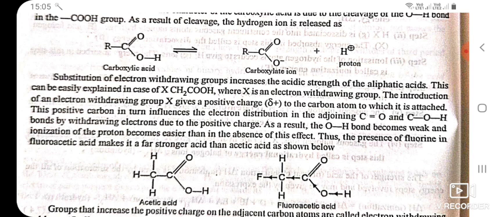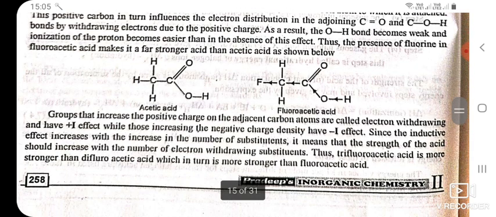Thus, the presence of fluorine in fluoroacetic acid makes it a far stronger acid than acetic acid as shown below. Groups that increase the positive charge on the adjacent carbon atoms are called electron withdrawing and have plus I effect, while those increasing the negative charge density have minus I effect.